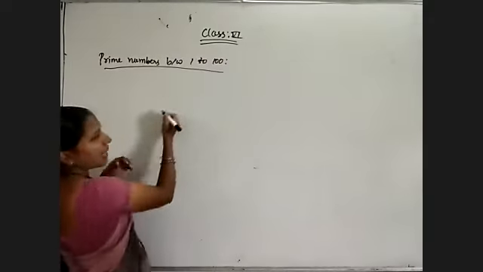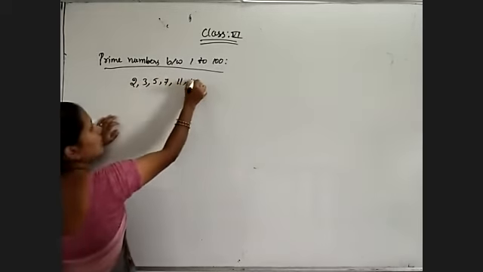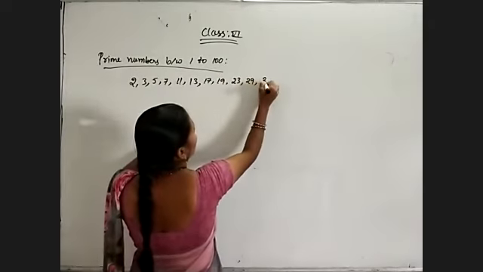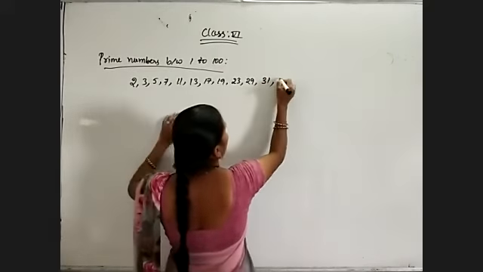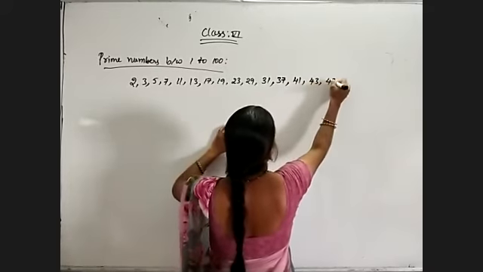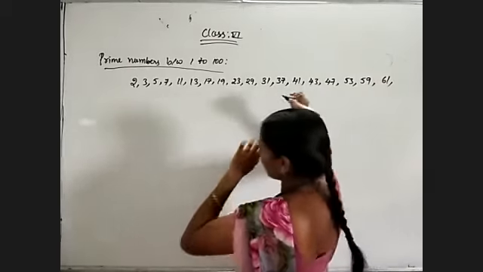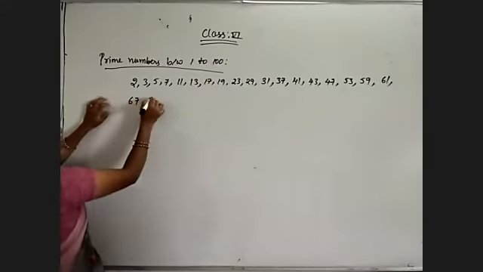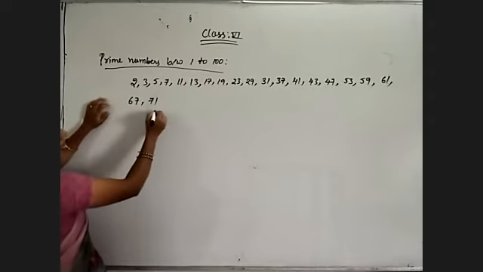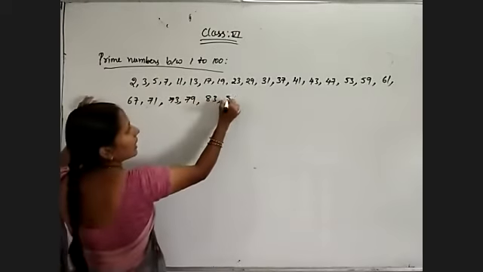So total 25 prime numbers we have between 1 to 100. 2, 3, 5, 7, 11, 13, 17, 19, 23, 29, 31, 37, and 41, 43, 47, 53, 59, 61, 67, 71, and 73, 79, 83, 89, 97.